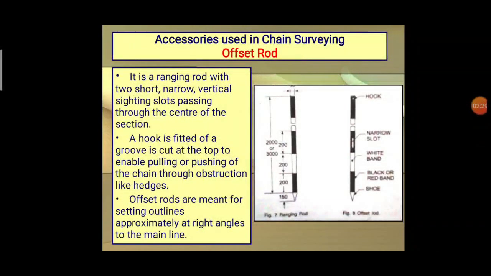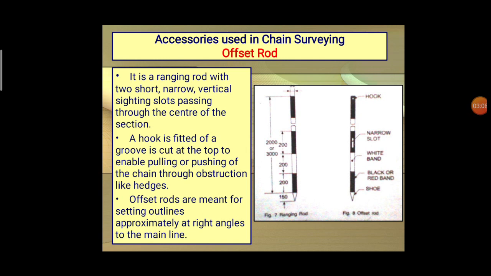Next one, the offset rod. The name itself has the answer. It is an offset rod. If there is a difference between two leveling conditions, then it is known as an offset. For example, if you need to survey a particular distance across different levels of the earth's surface, it is known as an offset. With the help of the offset rod we can survey the distances.